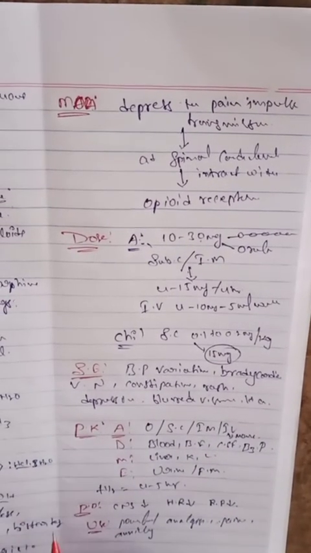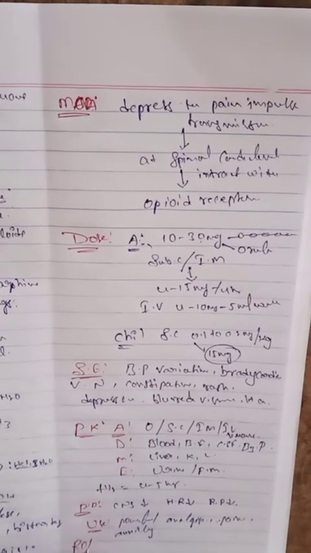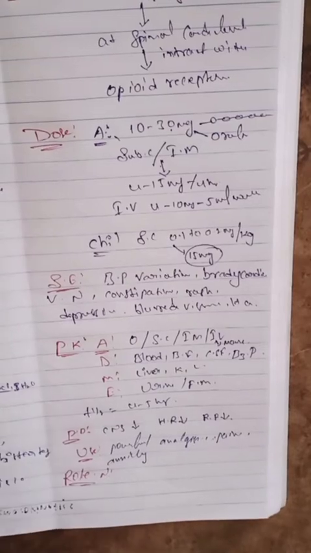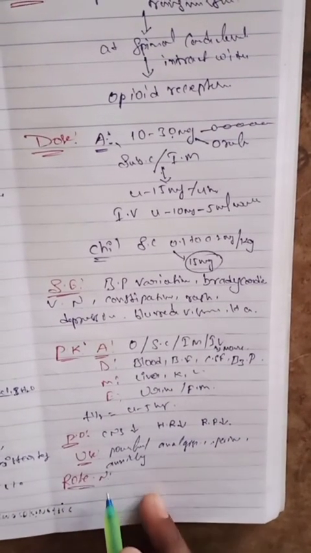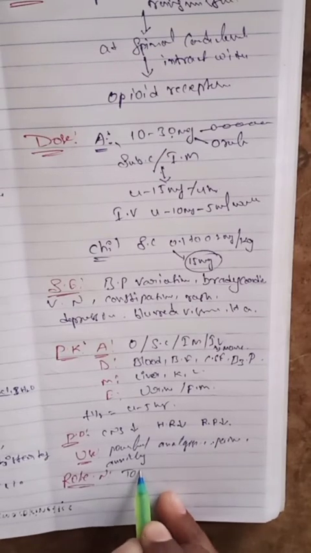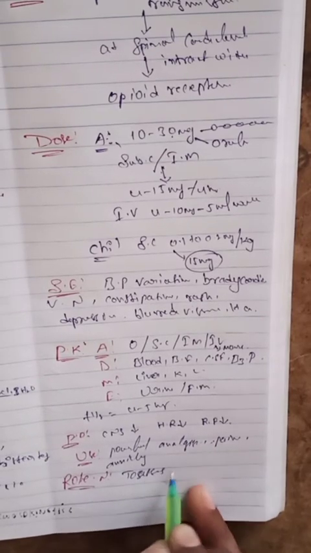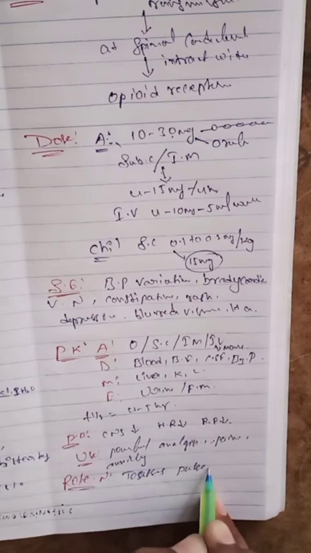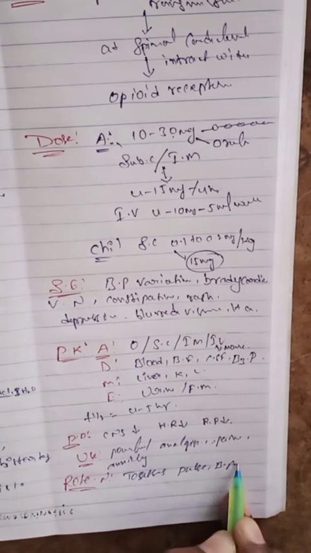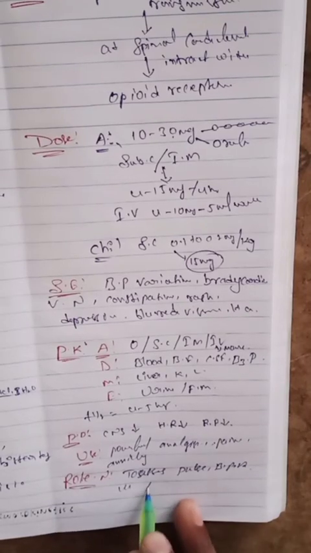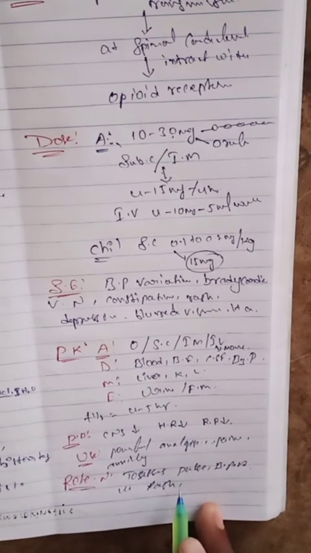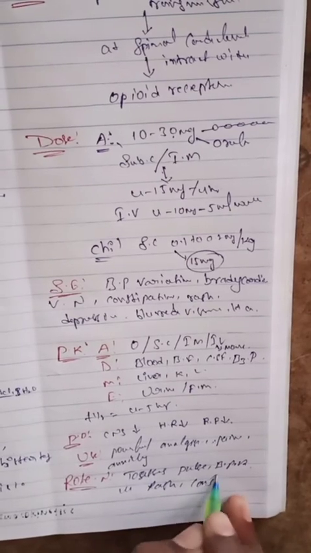And the next one, what is the role of the nurse? The role of the nurse is to monitor the pulse, BP, and respiration, to check for rashes, and to assess for constipation.